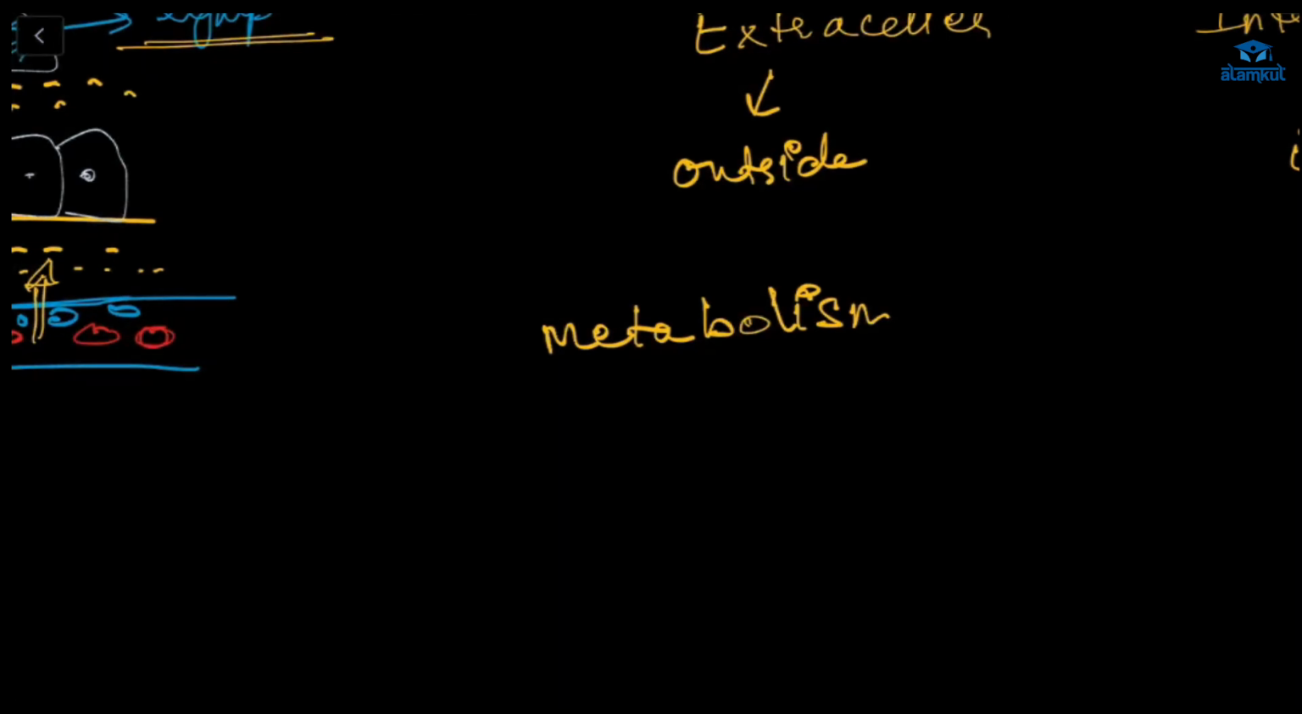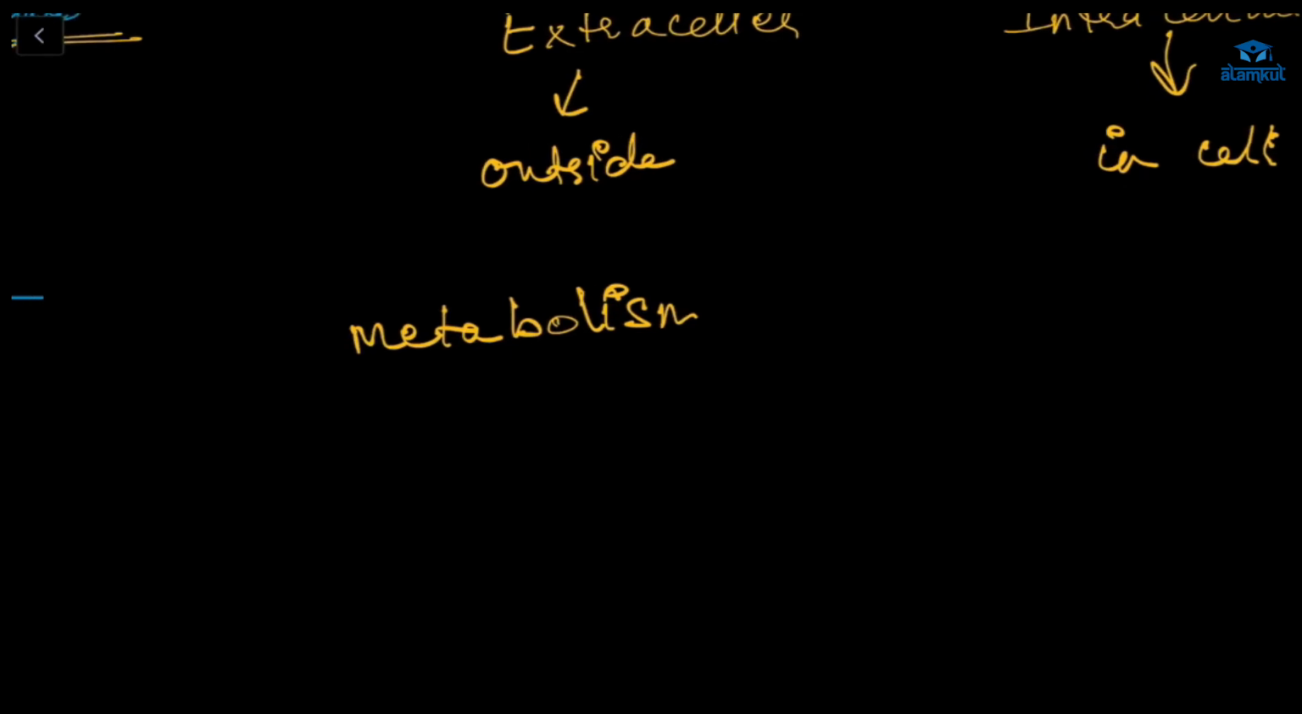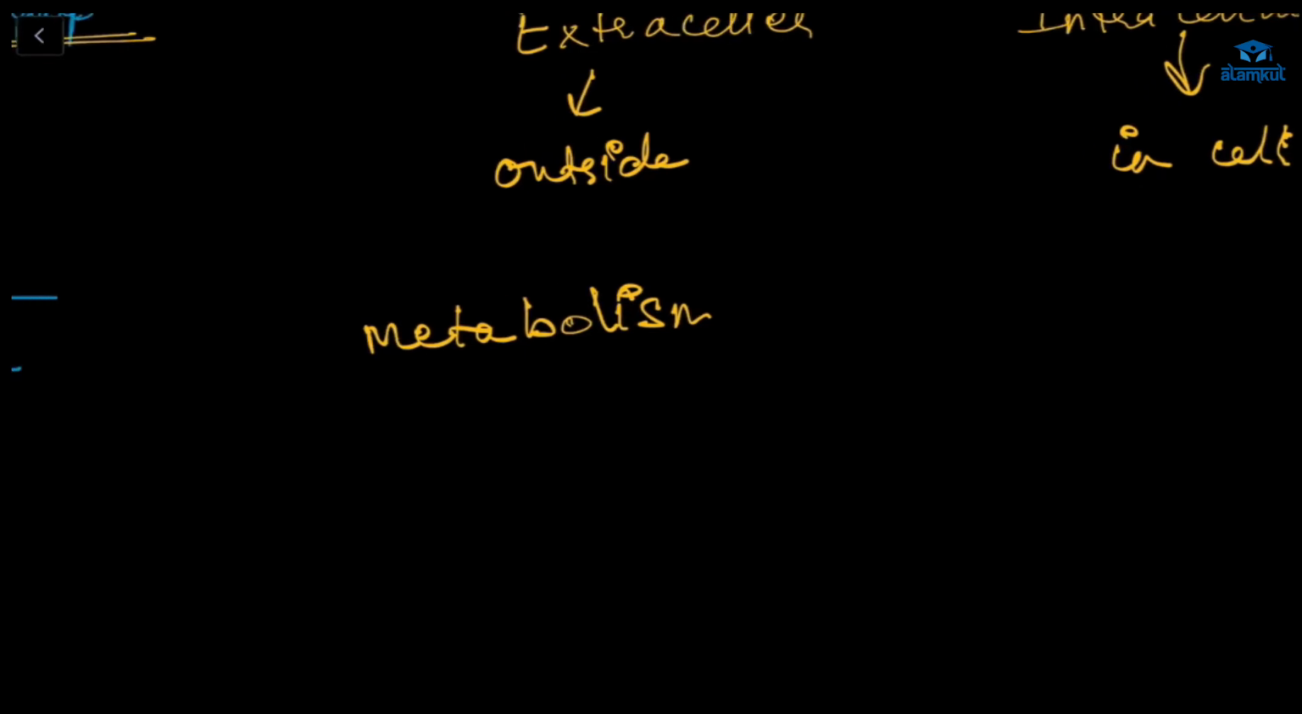Like, in anabolism, from simple substances, complex compounds are made. And in catabolism, what will happen? There will be breakdown of complex substances, which will release energy. Like in digestion, what happens? It is a catabolic reaction. Okay, Sophia, you got it right? The difference between those two, and what is metabolism?